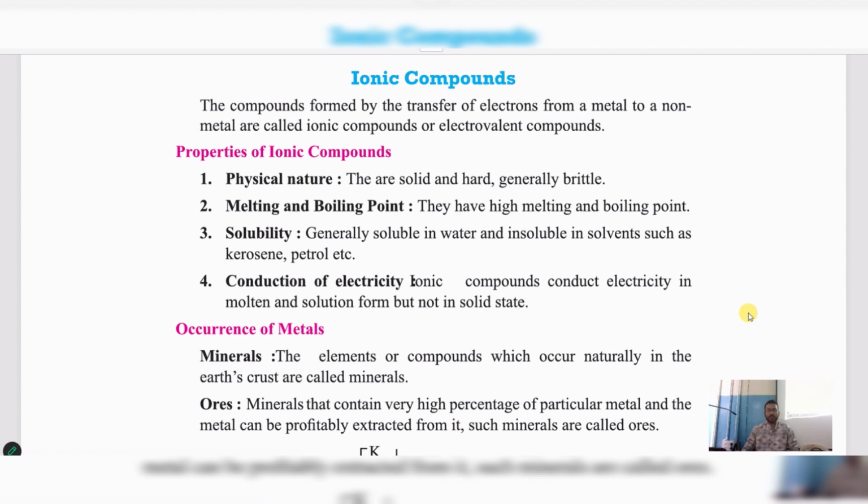Like when it is going to react with water, how it's going to behave. When it's going to react with non-metals, how it's going to behave. When it is going to react with air, how it is going to behave. When it is going to react with steam, how it's going to behave. And also the formation of sodium chloride, magnesium chloride, and aluminium chloride. So these are the things we have discussed in our previous class of metals and non-metals part 1 video.